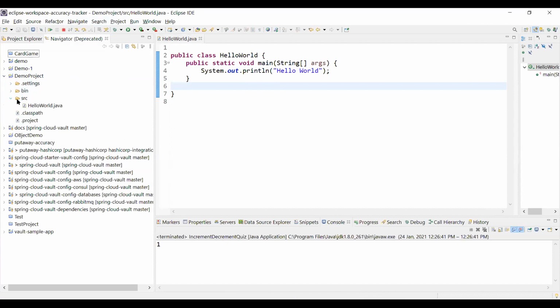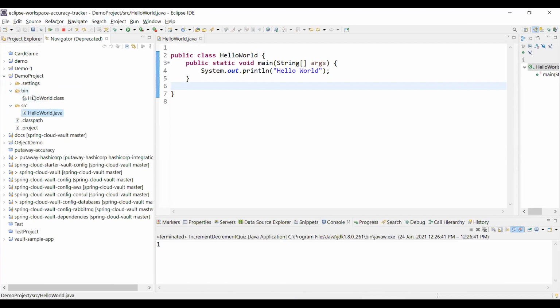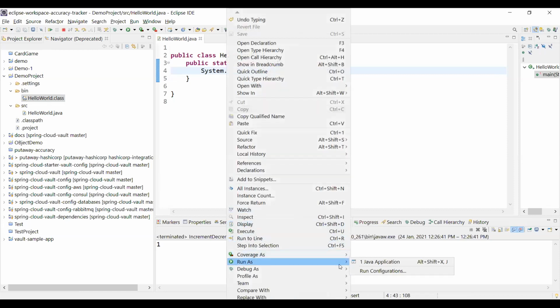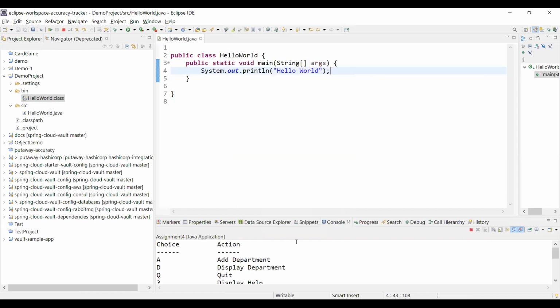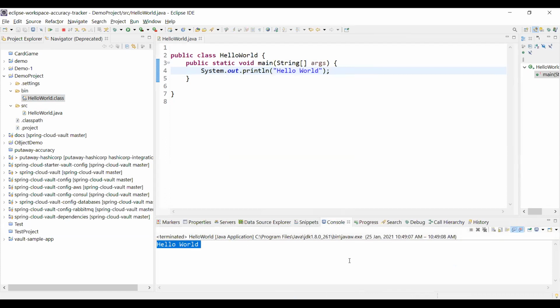When we say source, here our Java file will be stored, and in bin the corresponding class file will be stored. And one more benefit of working with an IDE is that if you have something wrong with your program, it will notify you at the same time. You can see the red icon here because we are missing a semicolon at the end, right? So that is the benefit basically, and we can just run it by doing Run As Java Application, and the output will be here in the console.